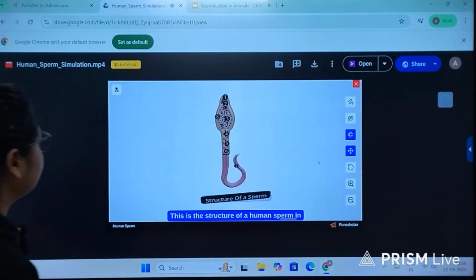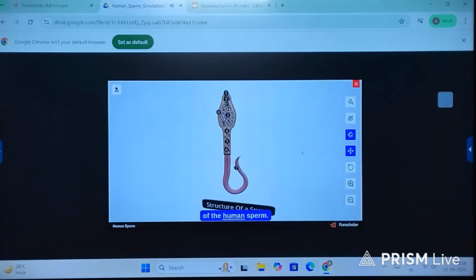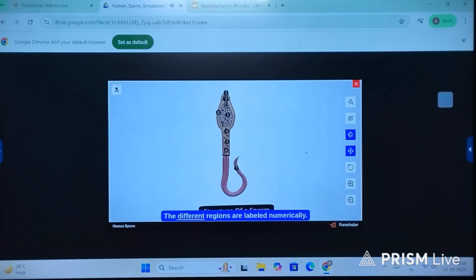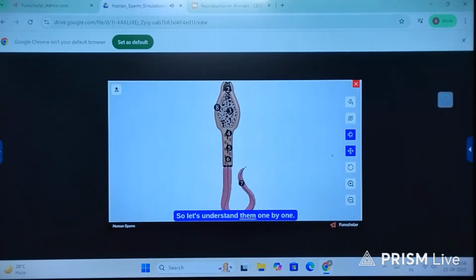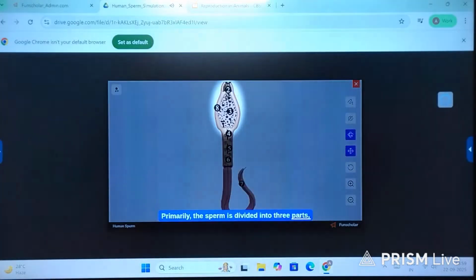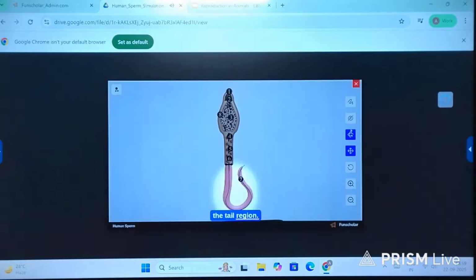This is the structure of the human sperm in 3D. And here we are looking at the longitudinal section of the human sperm. The different regions are labeled numerically. Let's understand them one by one. Primarily, the sperm is divided into three parts: the head region, the neck region, and the tail region.